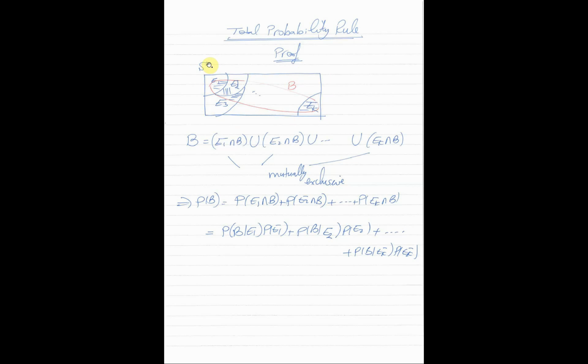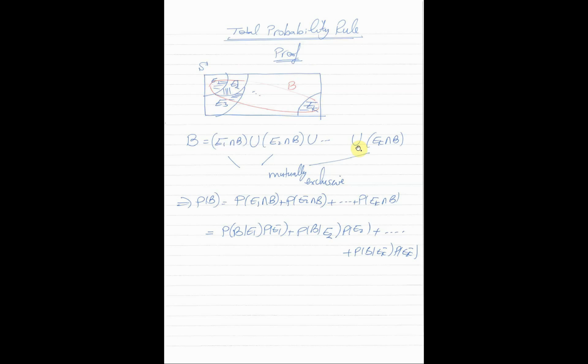Now this sample space is divided into mutually exclusive events. So we have event E1, event E2, event E3, and so on, lots of events until event EK. These events E1, E2, E3 until EK are all mutually exclusive. They don't intersect with each other. Any two of them are not intersecting. In addition to this, they cover completely the sample space S. So we say E1 and E2 until EK are mutually exclusive, they don't intersect, and secondly, they are also exhaustive. They exhaust the whole sample space.